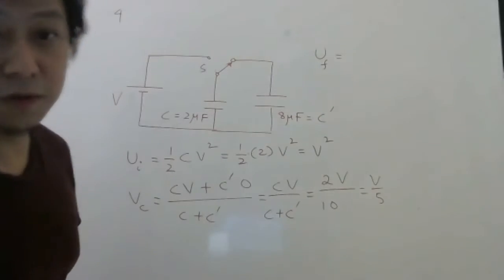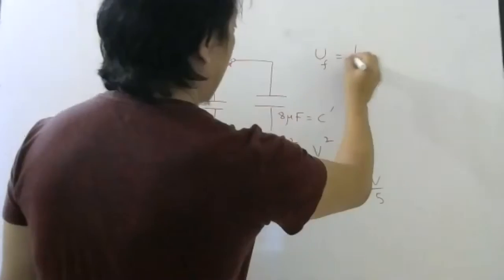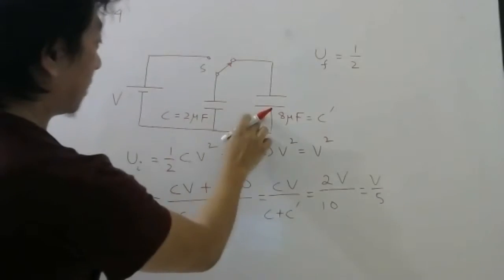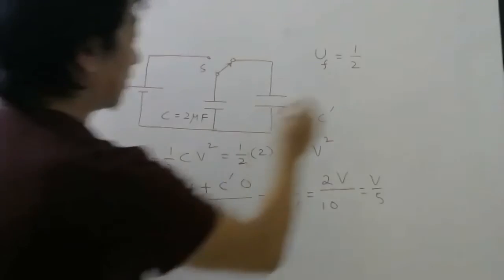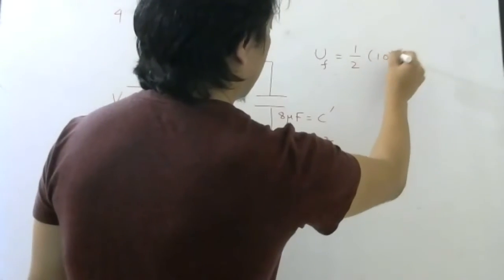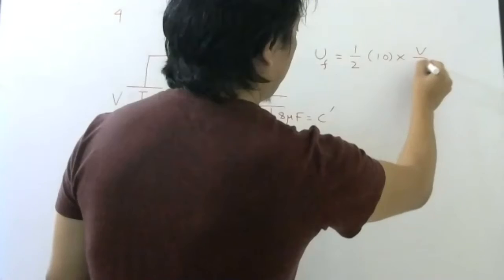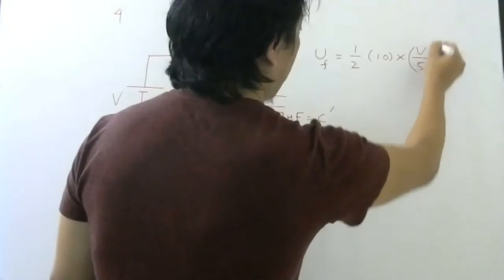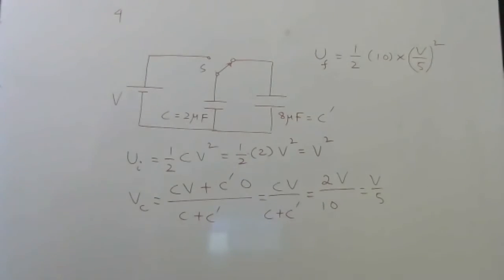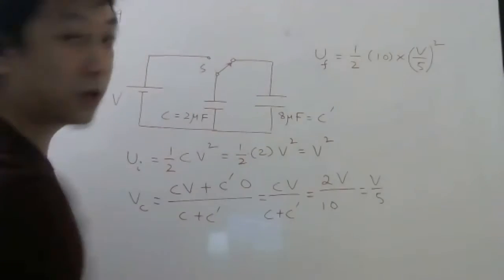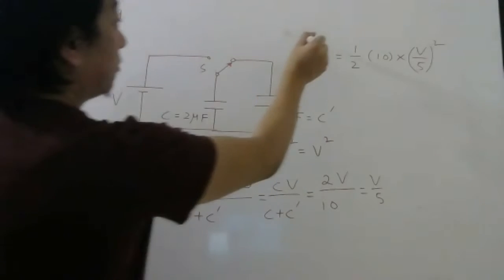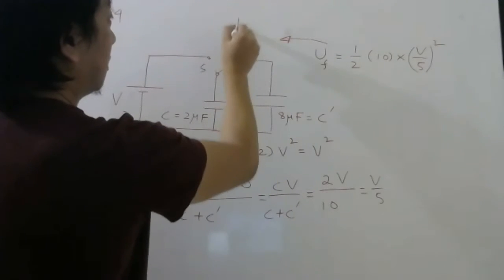Final energy stored will be half total capacitance, C plus C dash 10 into V common square. V common square will be V by 5 whole square. Right? Everybody understood? I hope this is how I got it. Already so many times we have done. This is the formula for final energy stored.